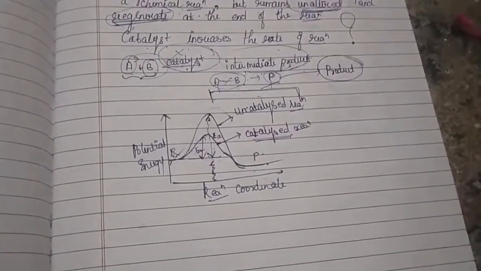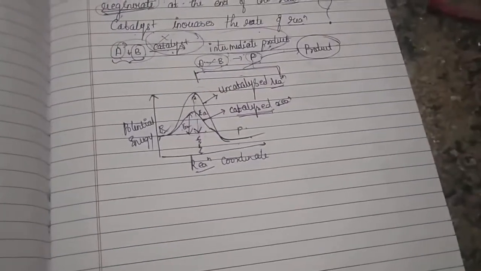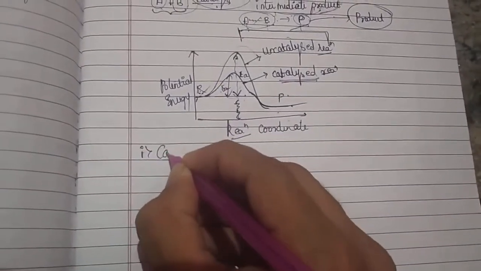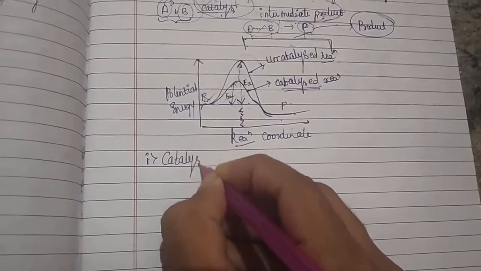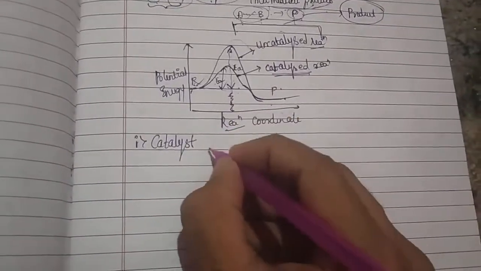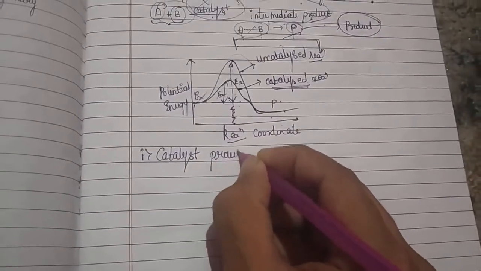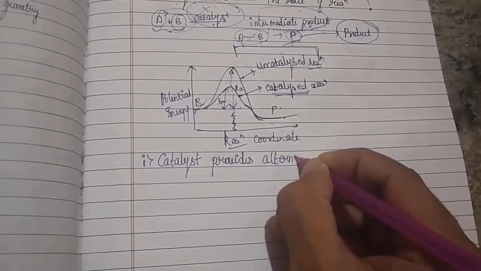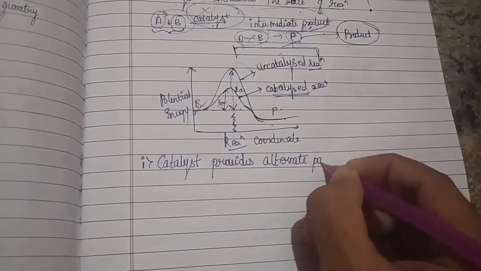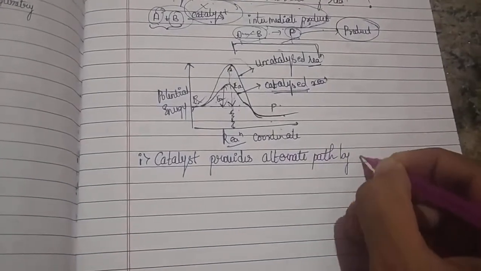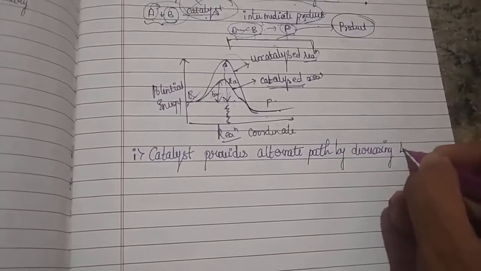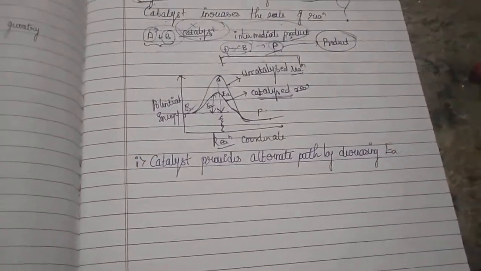And the most important point I would like to mention here, remember: a catalyst only provides an alternate path by decreasing the magnitude of your activation energy. This is the most important thing.